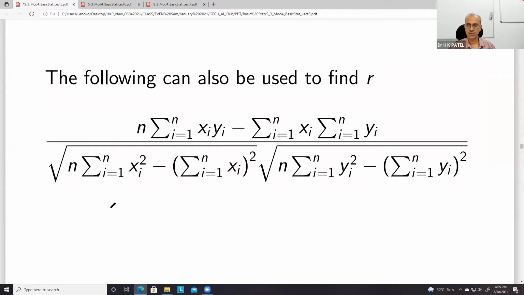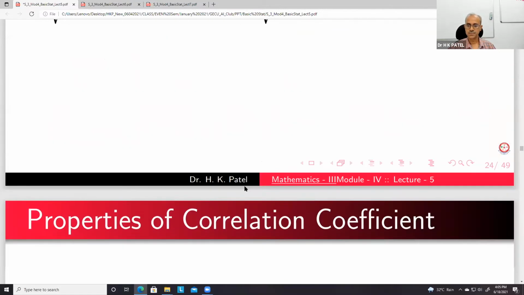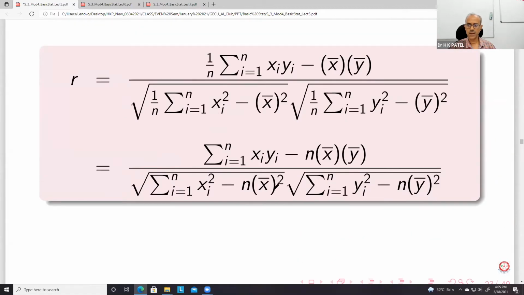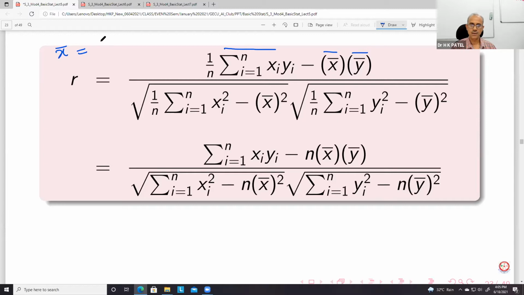This is also one form. What you require, you just see these formulas carefully. x bar is actually summation xi upon n, you know that.